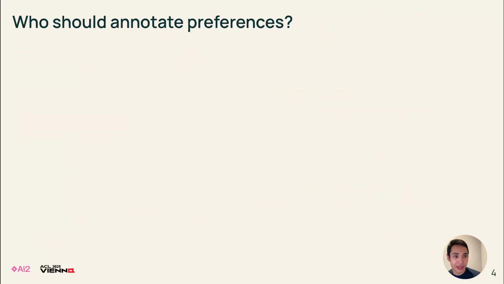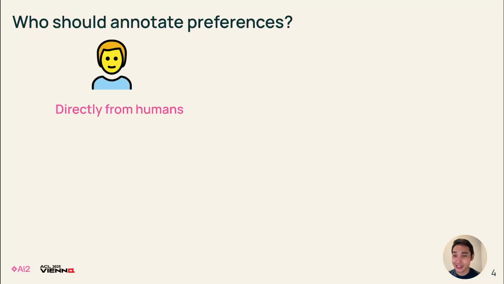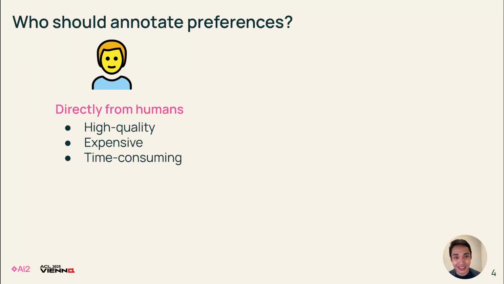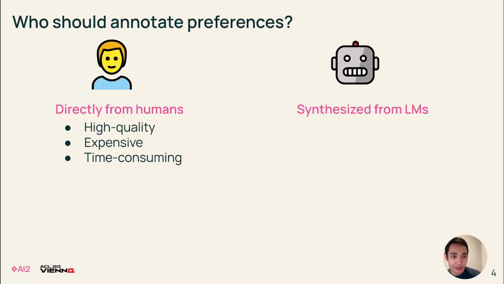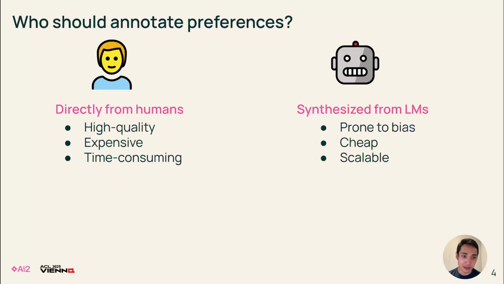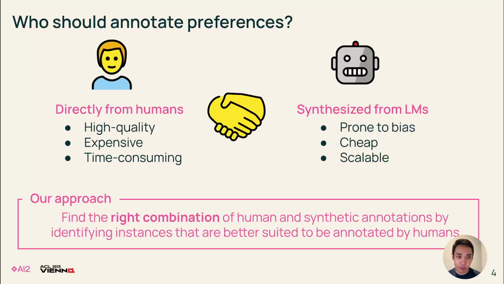One of the main questions in our work is to identify who should annotate preferences. We can obtain preferences directly from human annotators. They tend to be high quality, but obtaining these annotations is quite expensive and also time consuming. An appealing alternative is to synthesize preferences from large language models. They can be cheap and scalable, but they're also prone to biases and errors. So, the main point of our approach is to find the right combination of human and synthetic annotations.